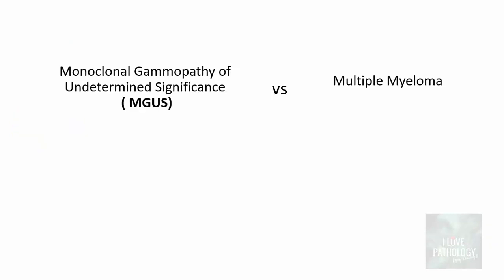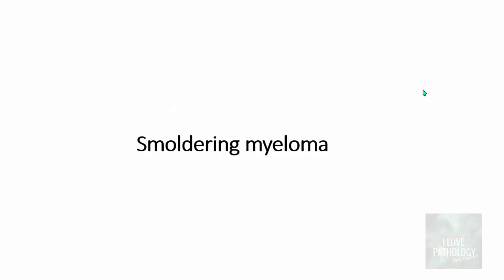Now, why do we need to know whether we are dealing with a case of monoclonal gammopathy of undetermined significance or a case of multiple myeloma? Because the treatment entirely varies. In MGUS, the treatment is usually conservative management, whereas in multiple myeloma, we know the treatment modalities as discussed earlier, right? We discussed various chemotherapeutic regimens, and even stem cell transplantation is being tried in multiple myeloma, whereas in MGUS, it is almost always conservative treatment.